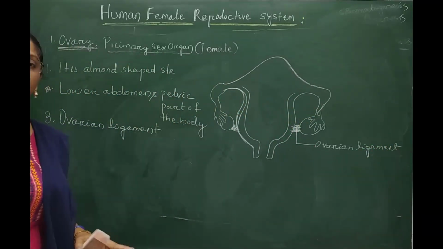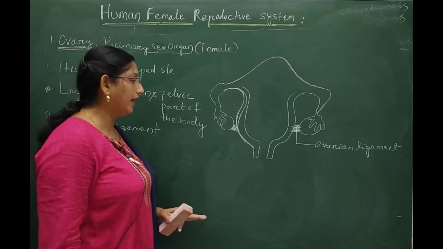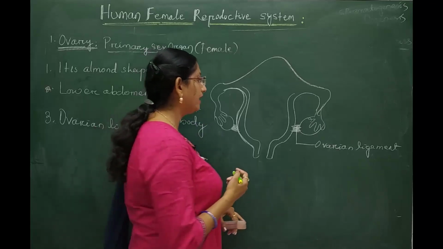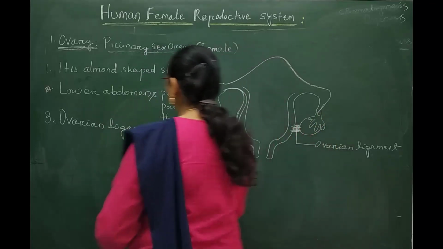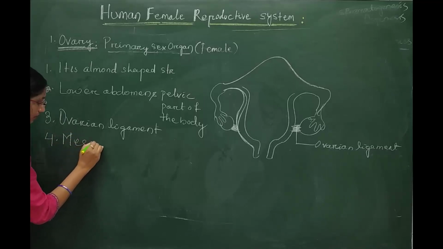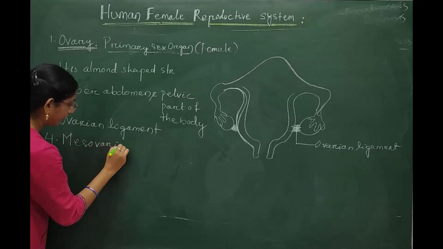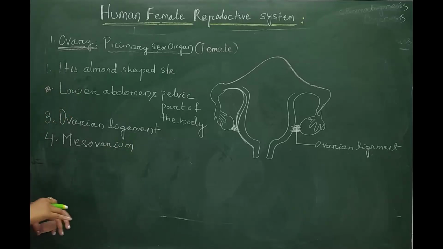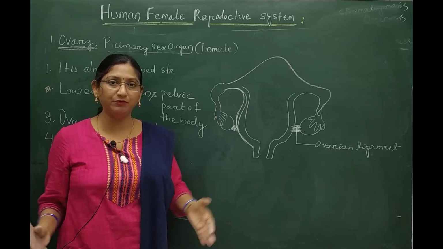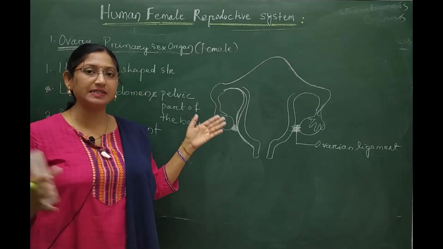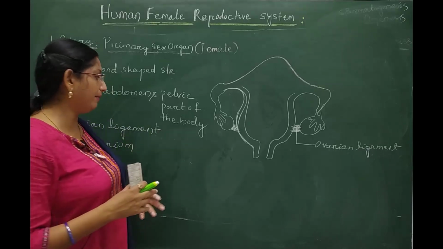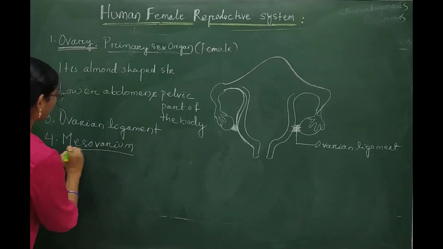They are also held in position by another type of ligament known as the mesovarium. The mesovarium attaches the ovaries to the wall of the pelvic cavity.